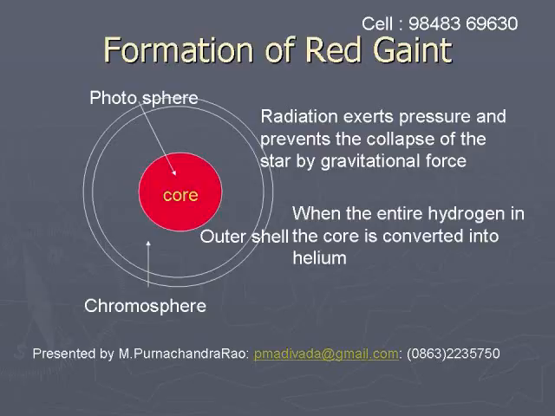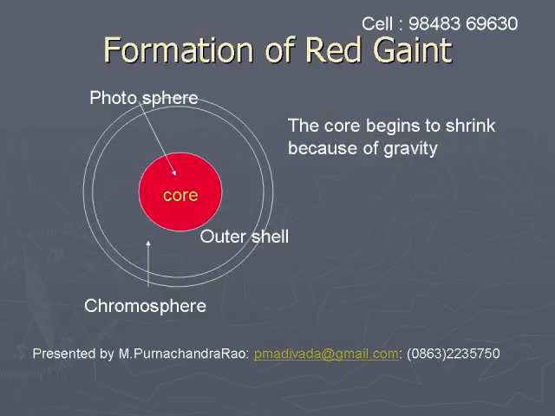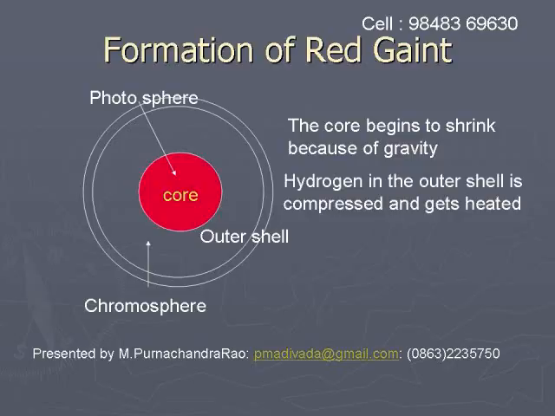But when the entire center of the sun is converted into helium, no more radiation will be produced. So the star begins to shrink and cool down. As it cools down, the radiation pressure decreases, hence the star continues to shrink. After reaching a certain stage, the outer shell, the mantle, represented by the outer circles, will expand.